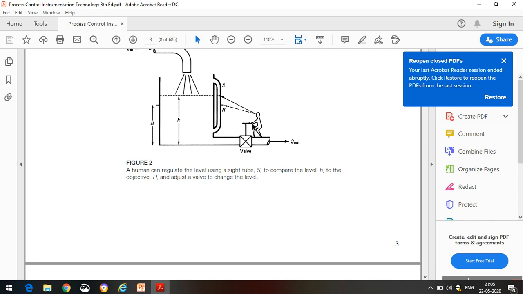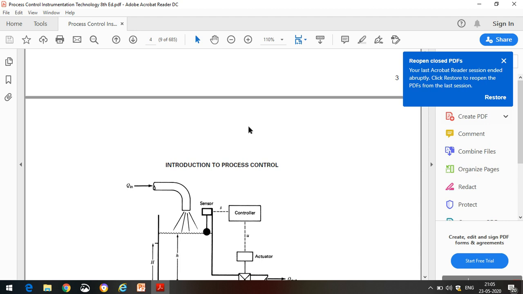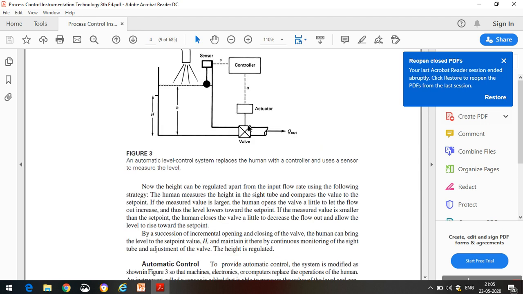By using hands he can rotate the lever of the control valve to increase or decrease the flow rate. That hands and the lever can be replaced by a device called an actuator. This actuator converts the control signal which is provided by the controller into some action on the control valve, on the control element. The control output signal is converted into some action.